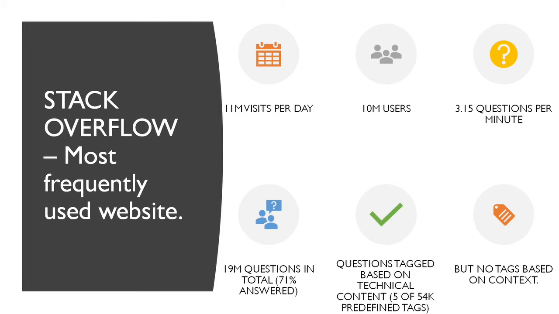Currently, questions on the platform are tagged based on technical aspects. There are about 54,000 tags that could be used, and questions are tagged with at most 5 of these 54,000 tags. But these questions are not tagged based on the context.